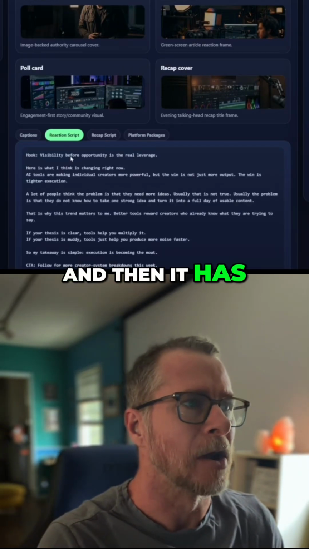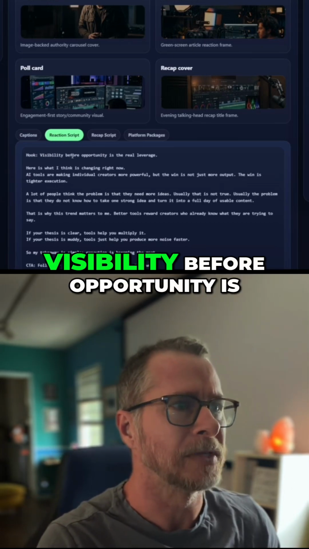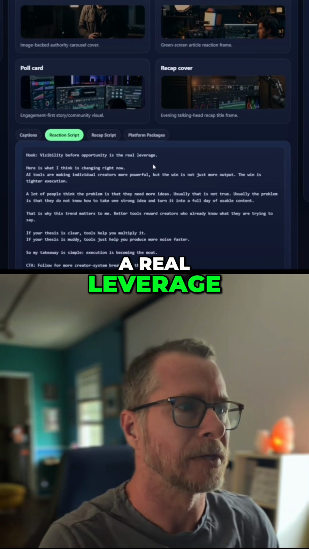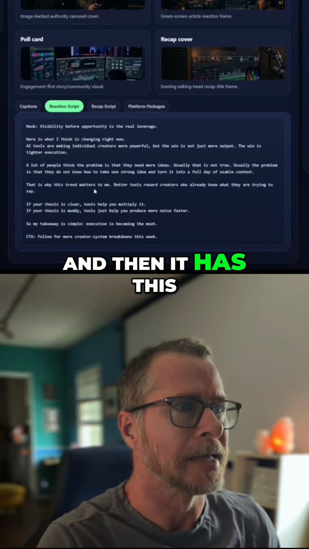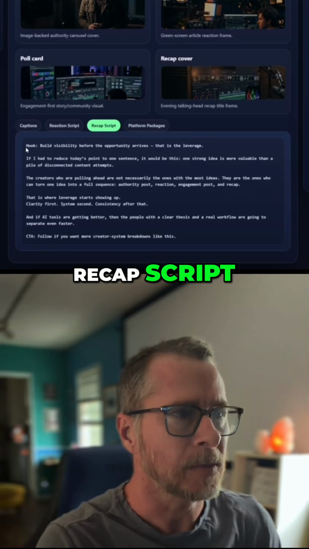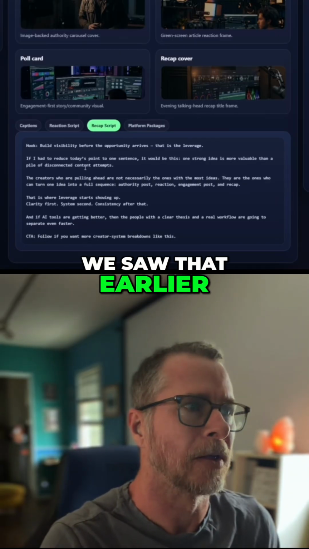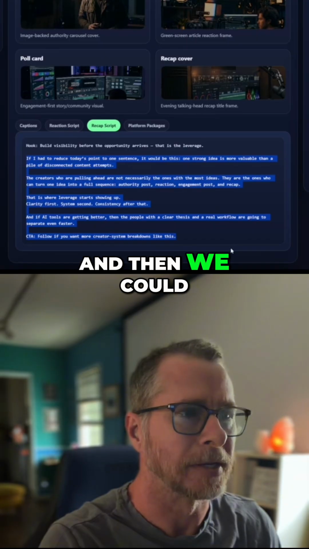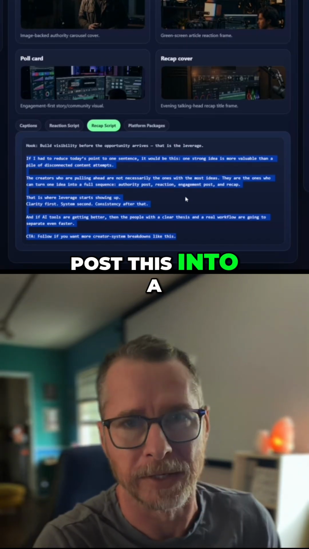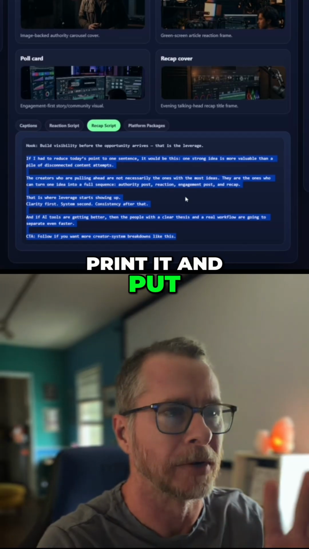And then it has our scripts here. So this is the reaction script, visibility before opportunity is a real leverage. And then it has this. Then we have the recap script, which is the one at the end of the day, hook, build visibility before the opportunity arrives. We saw that earlier. And then we could just take this script and put it into a teleprompter or into our phone or however we want to do it, print it and put it up.